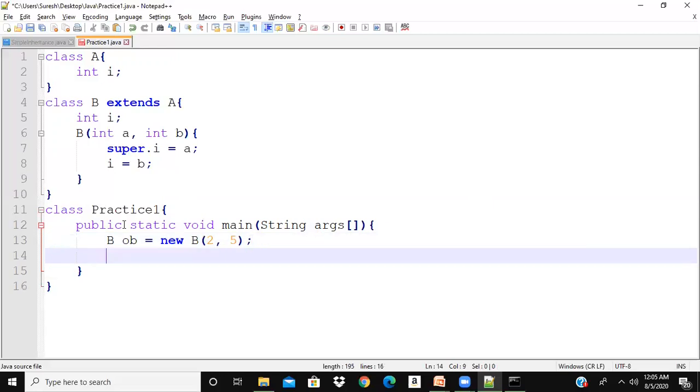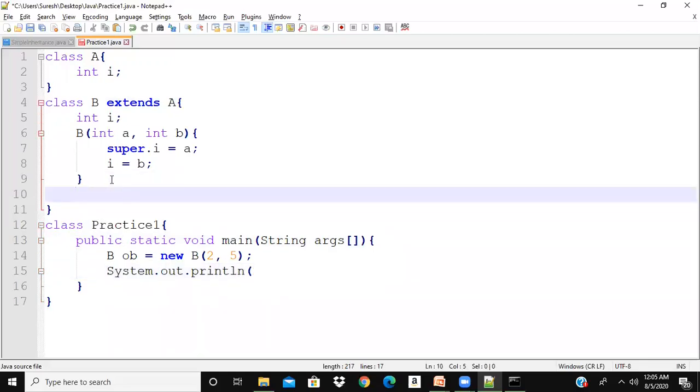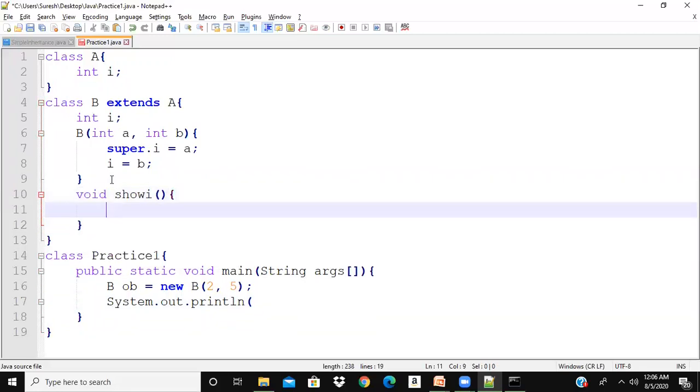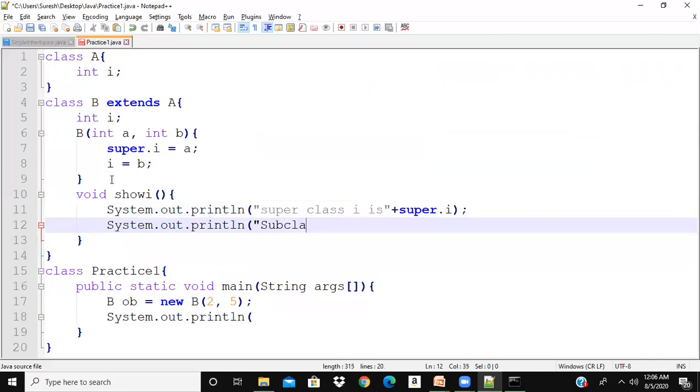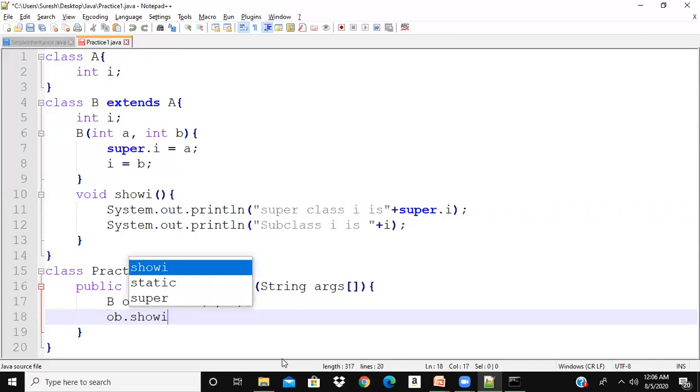Here I can simply print System.out.println. We write this function here: void show i, and let it print "superclass i is " + super.i, "subclass i is " + i. I'm just printing the value of i in the superclass and then i in the child class. ob.show i(); Save it.